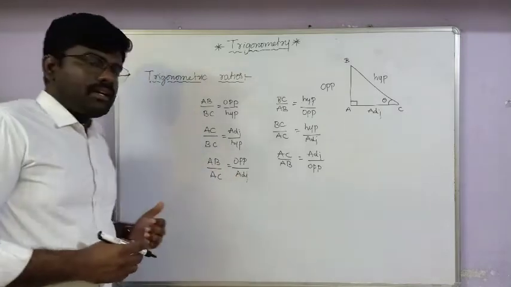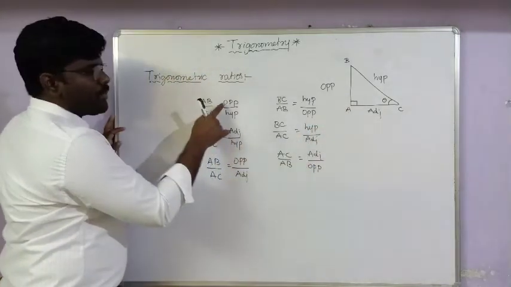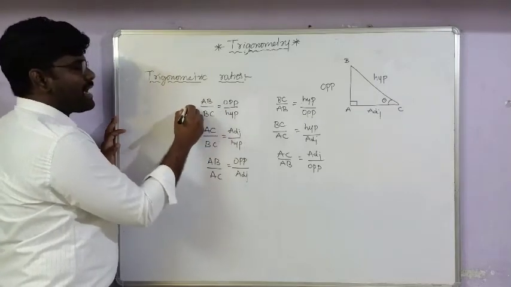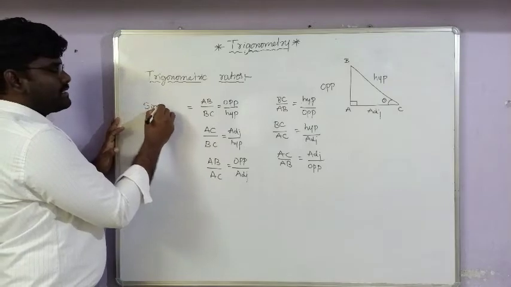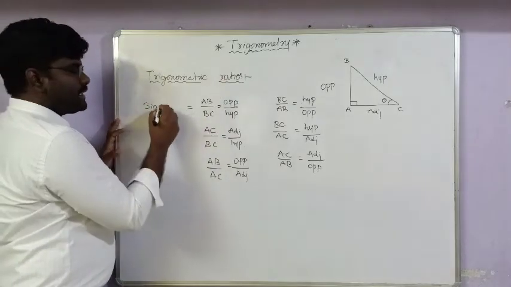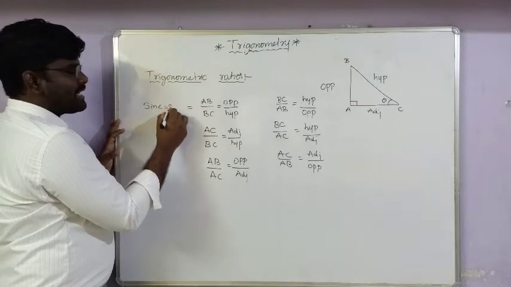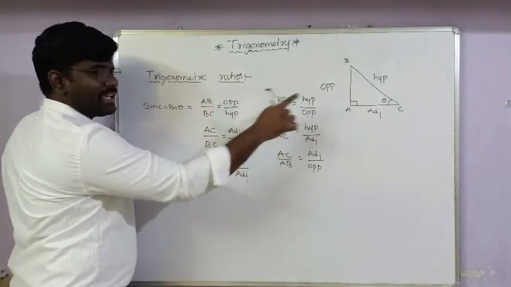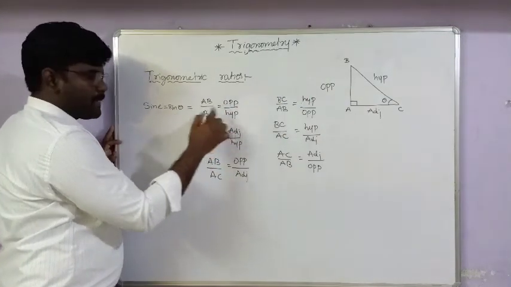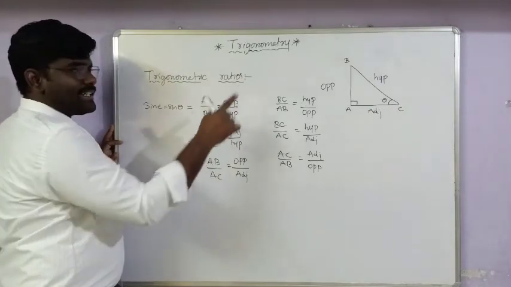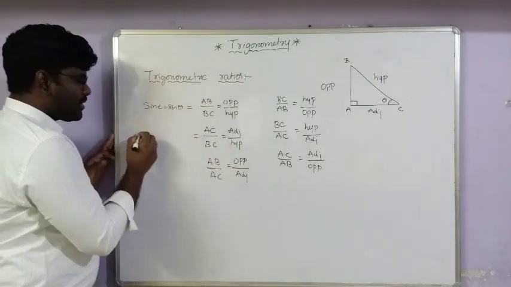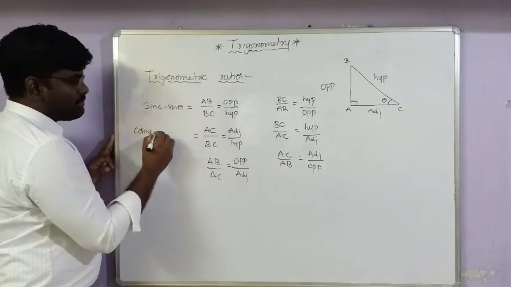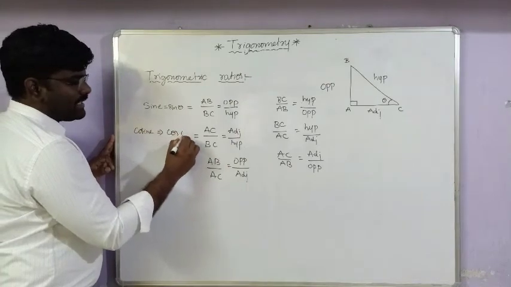Related to this theta, opposite by hypotenuse we give the name sine. With respect to the theta, we simply write sine theta. What is sine theta? Related to that angle, opposite by hypotenuse. Next, related to the theta, adjacent by hypotenuse we call cosine, simply written as cos theta.